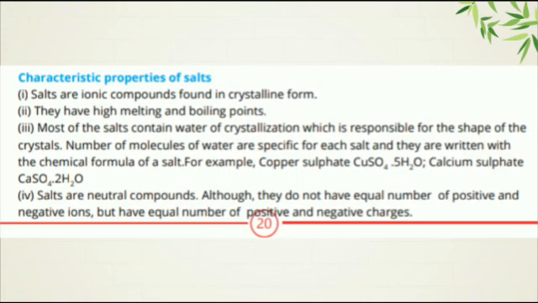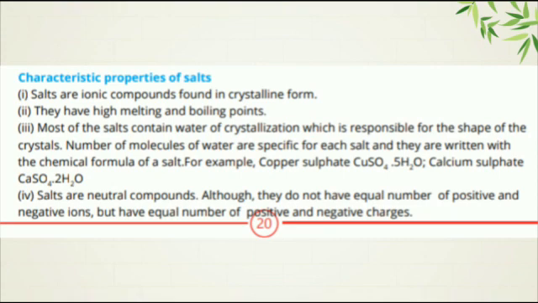Now here are some characteristic properties of salts. First property, salts are ionic compounds found in crystalline form. They are formed in a three-dimensional structure. They have high melting and boiling points. Most salts contain water of crystallization, which is responsible for the shape of crystals.